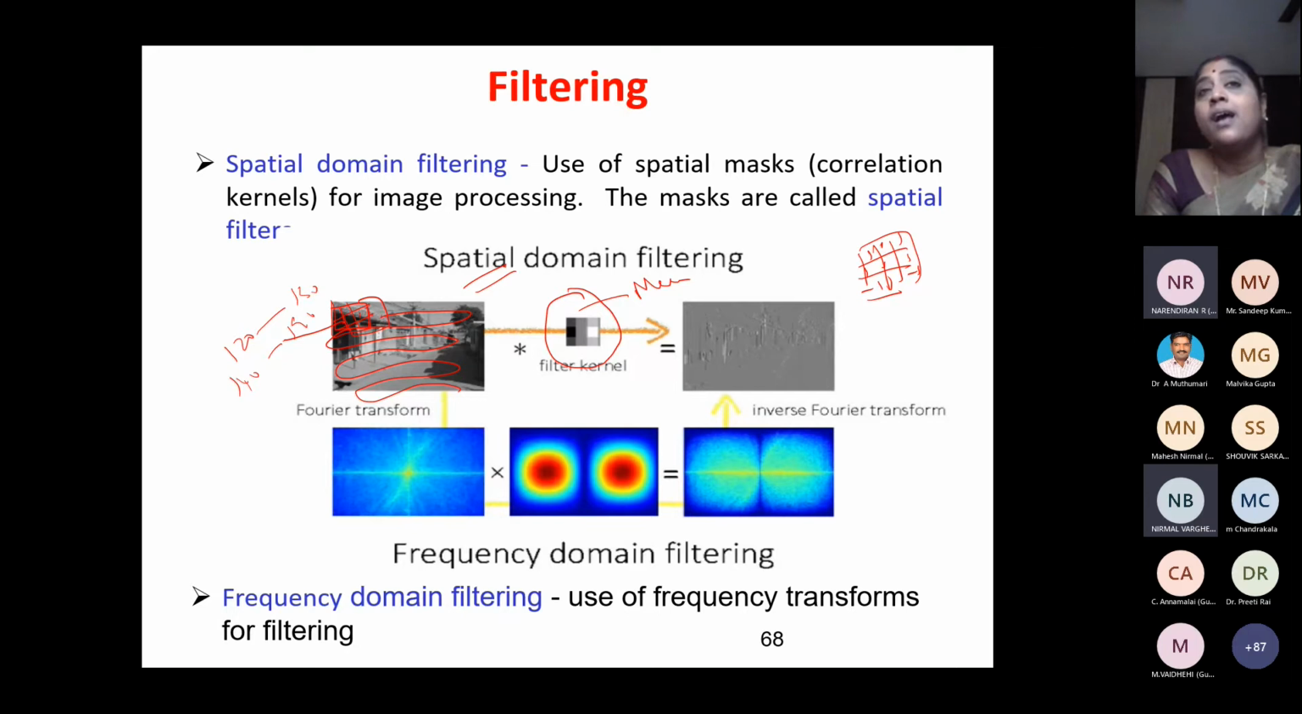And one more filter is there that is used for finding the edges: Sobel filter, Canny filter, Roberts filter, Prewitt filter, and so on. There are so many filters for finding out the edges. Okay, so filters can be used for enhancement also. It is also used to find out the edges.